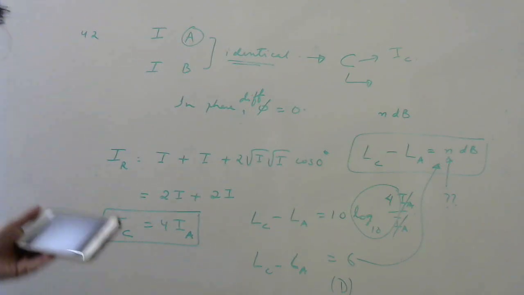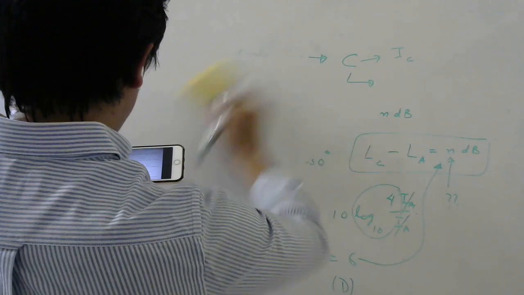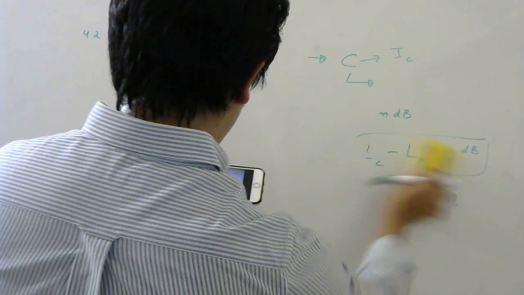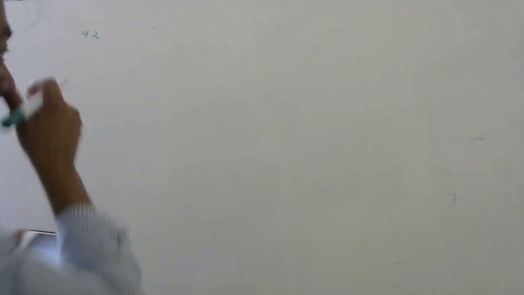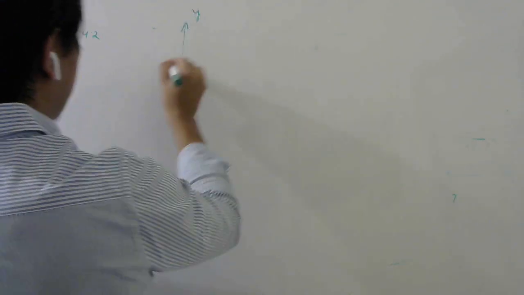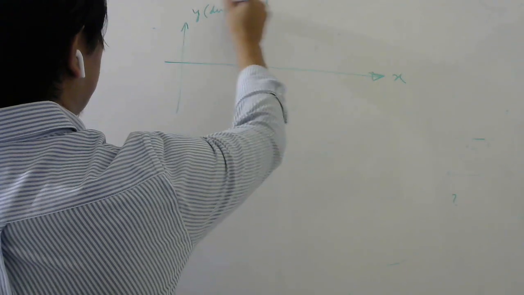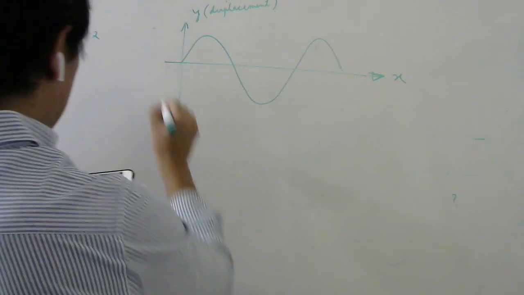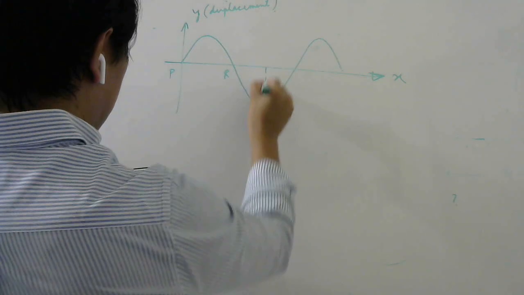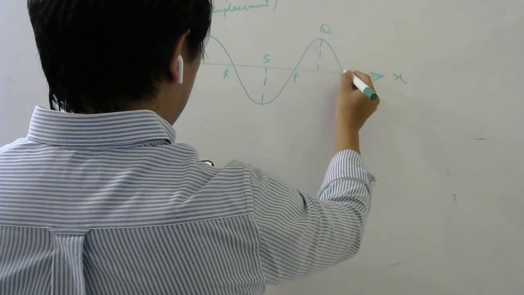Next question you see, the 43rd question. The figure represents the displacement y versus distance x along the direction of propagation of a longitudinal wave. So there is a longitudinal wave which is propagating, and this is the displacement, and this is the direction in which the wave is propagating. This is the displacement of the particles in the medium. So they have shown you something like this. They are calling this P, this is R, this is S, this is again P, this is Q, and this is R.